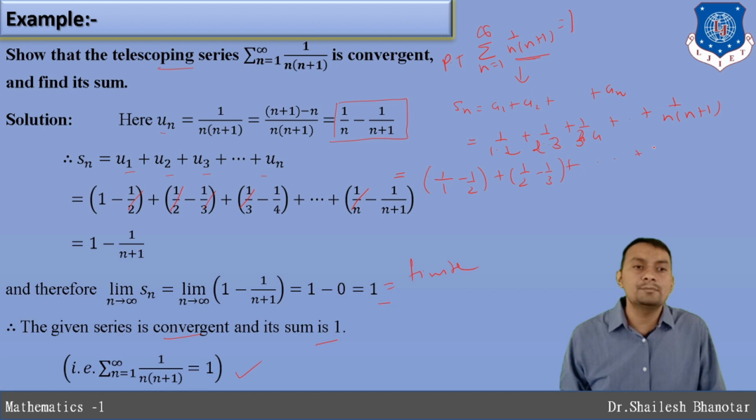But in general, I am going to give you one method that will help you determine the constants. Suppose I use the partial fraction method, a divided by n plus b divided by n plus 1.